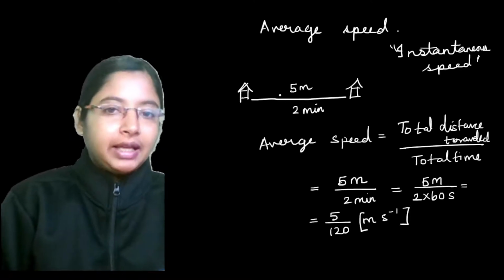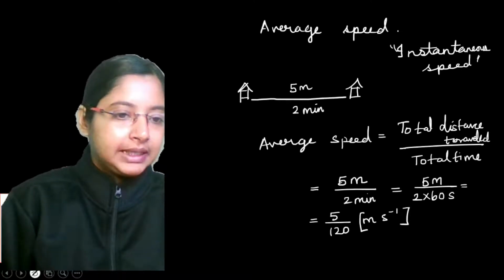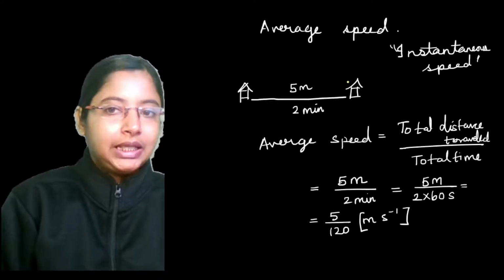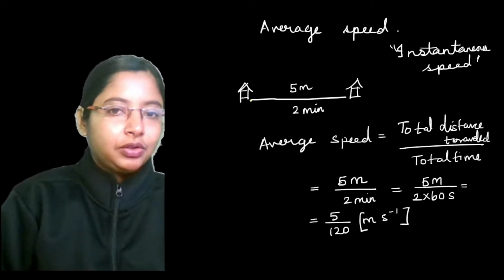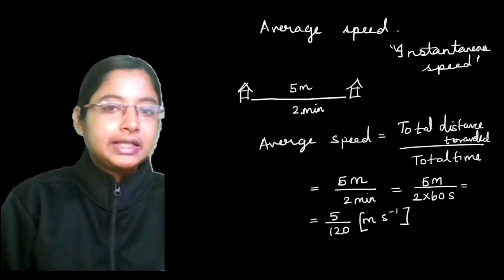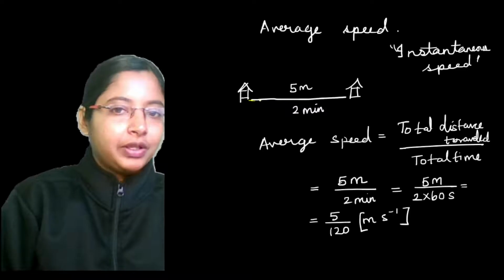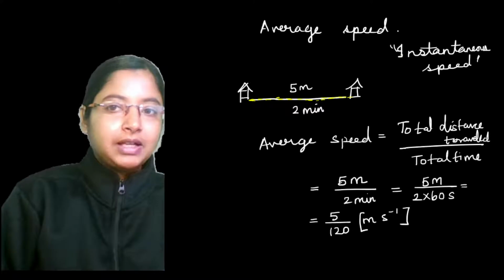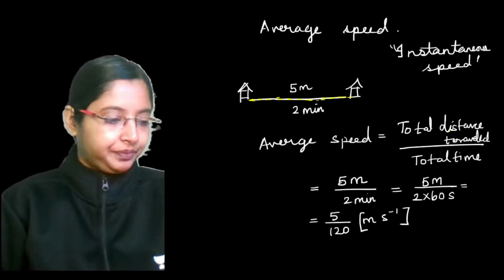Let's say you're driving from your home to a mall in a car. The speedometer in your car will show instantaneous speed. At every single location, when you're going from home to the mall, there is a change in speed. That speed is called your instantaneous speed.